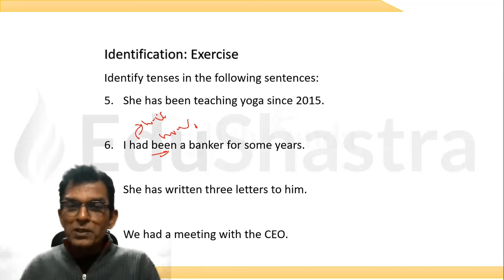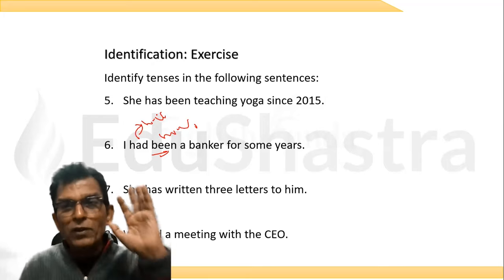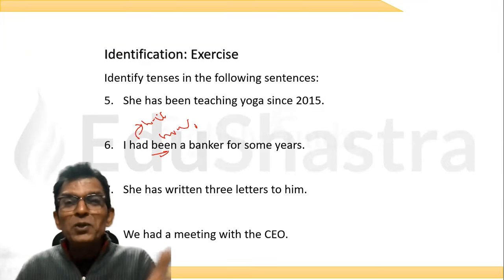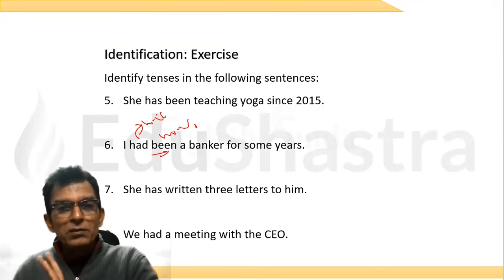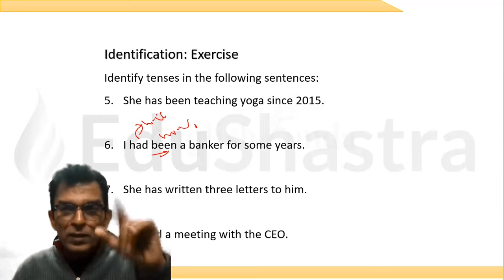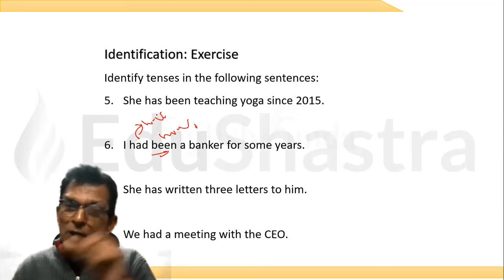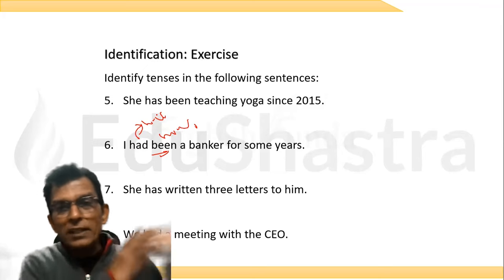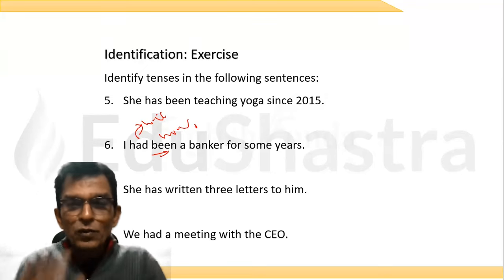Action verbs are main verbs. If there is only one verb, that is also a main verb. Everything else is helping verbs. If you identify the main verb, you will be able to identify all the other verbs. That is how you do it.